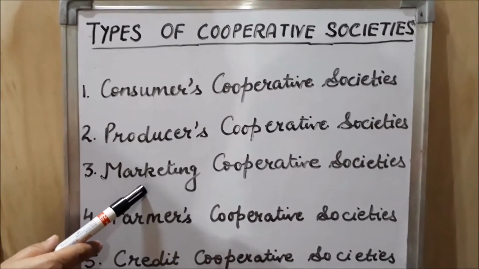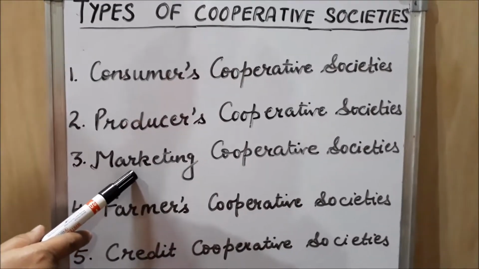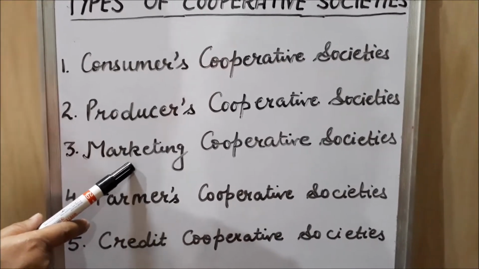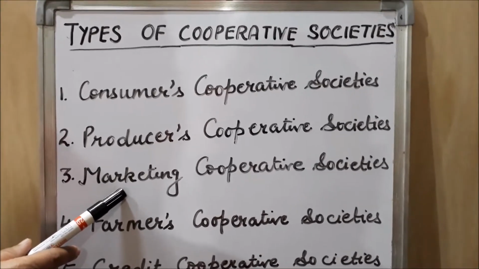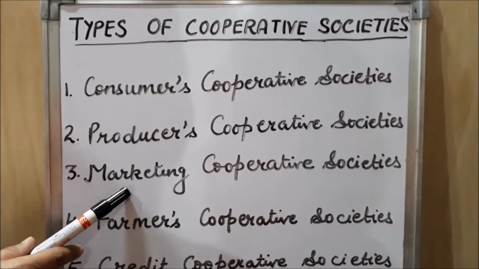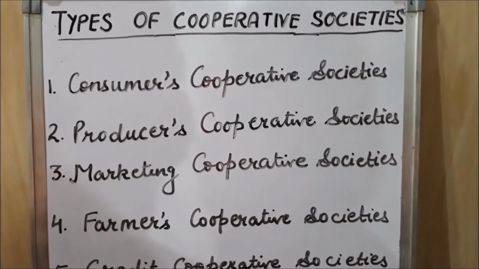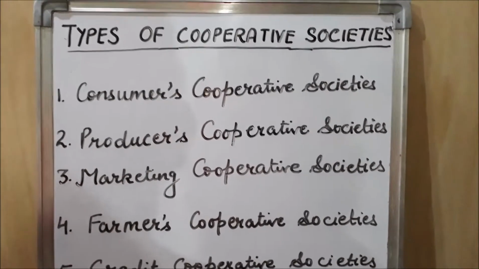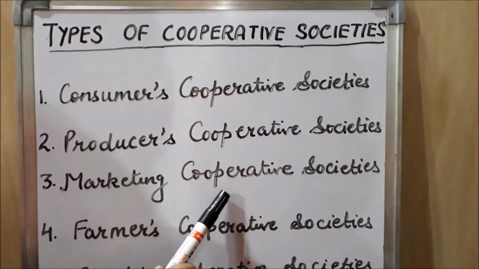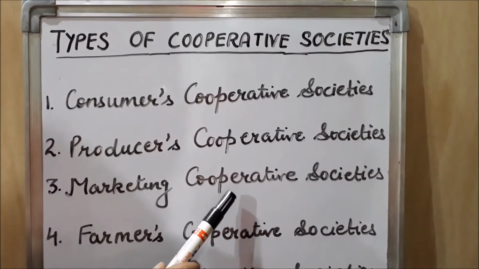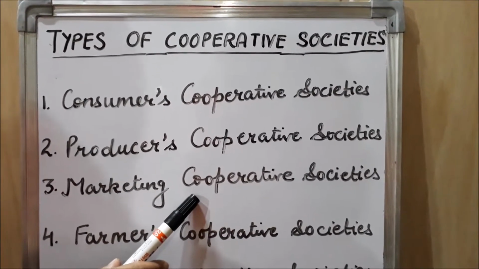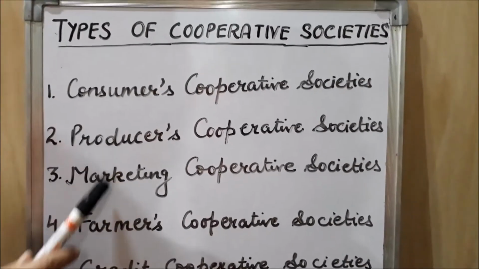In this way, these marketing cooperative societies work for the producers. These societies are eliminating the middleman. Otherwise, the middleman purchases goods of small producers at low price and sells such goods at high price in the market. In this way, such middlemen exploit the producers. But now marketing cooperative societies work for fetching a good, fair price for the goods manufactured by producers. Okay, so these three societies are clear.